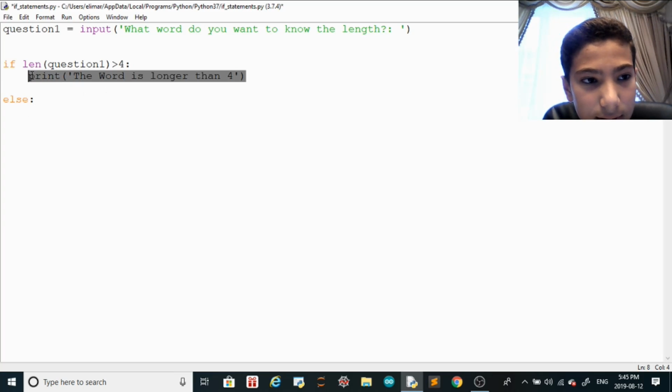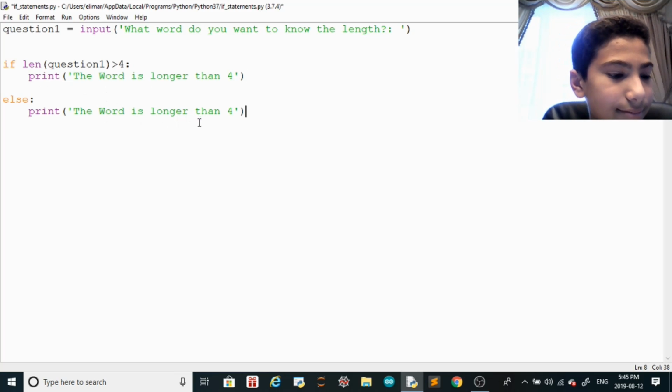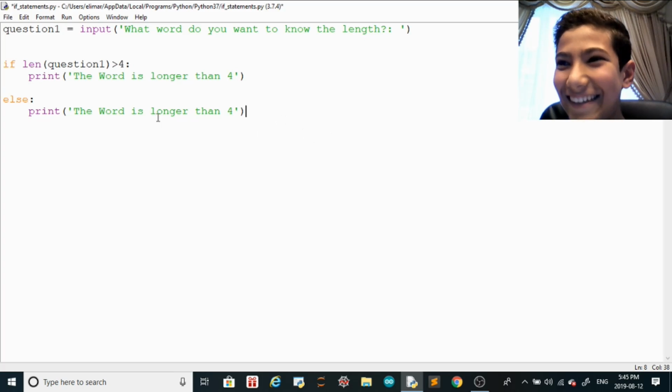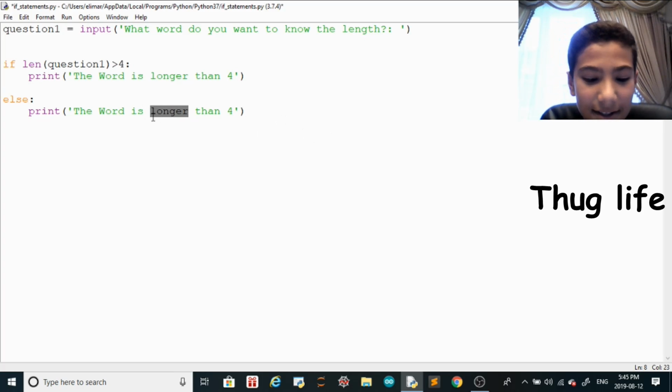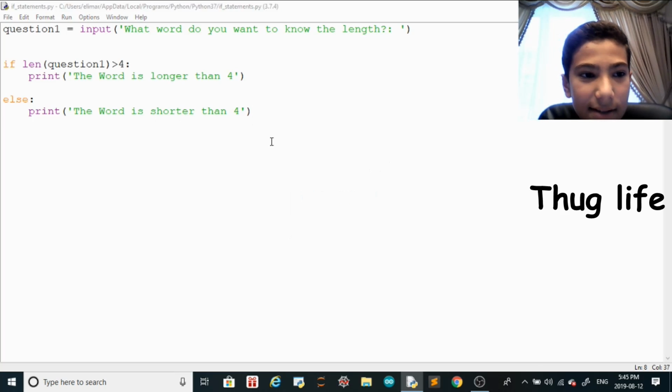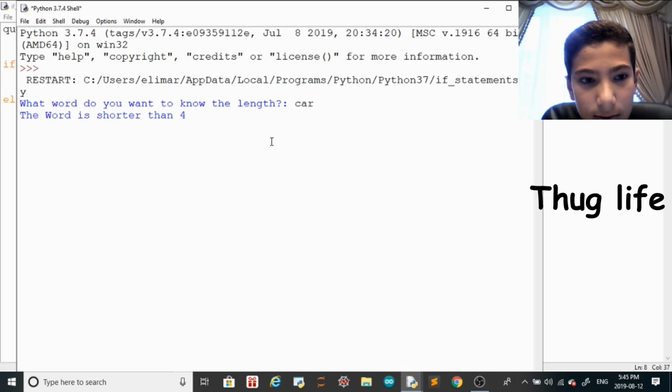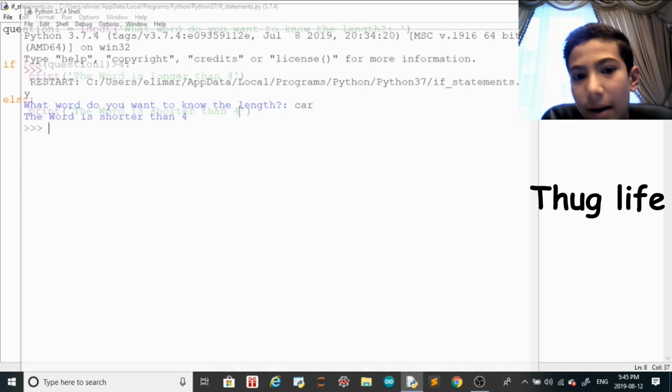So let's just print the word is shorter than 4, okay? Because that's what it's going to do. So that's how you do it. What word do you want to know the length? Car. The word is shorter than 4, right, guys?